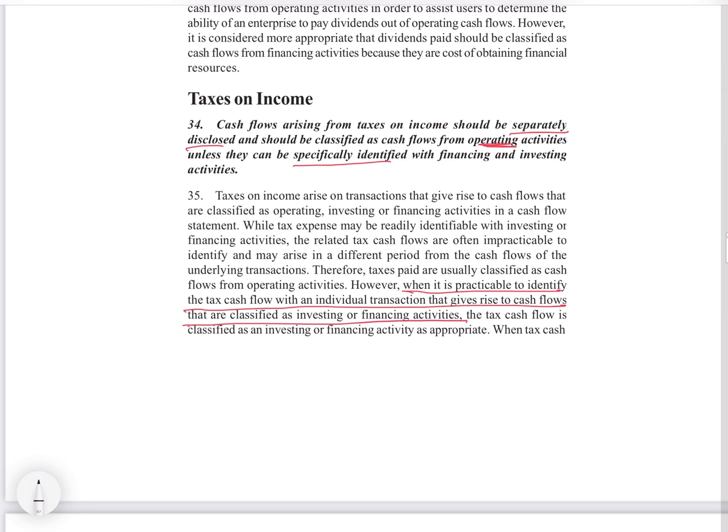But if it is not clear, it will be disclosed separately but as an operating activity. Okay. So if we know the underlying cash flow on which these taxes are applicable, we will present it according to how that cash flow is presented. But if we don't know, then we will present those taxes under operating activity, but as a separate line item.